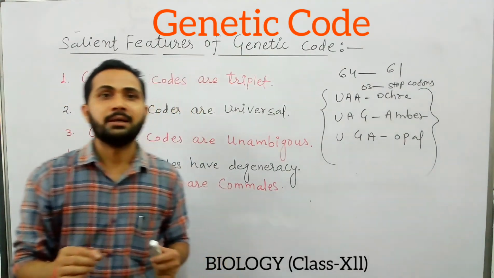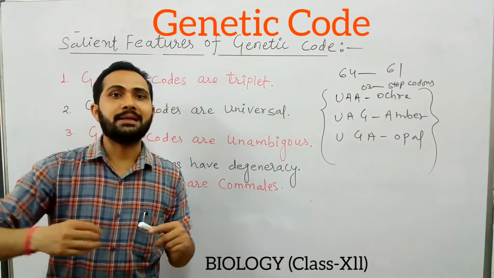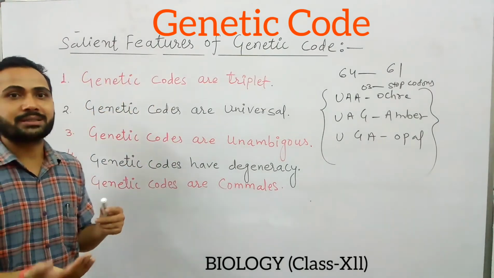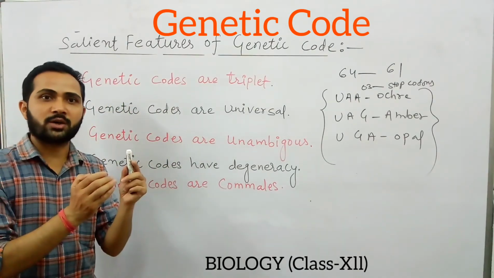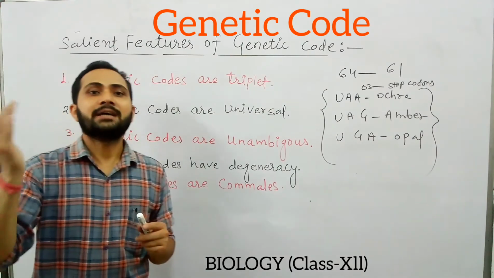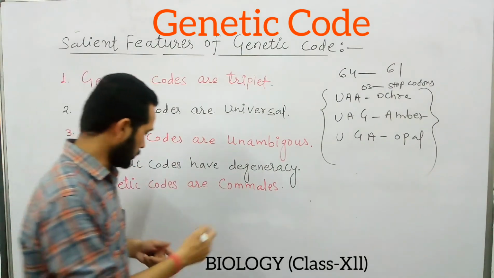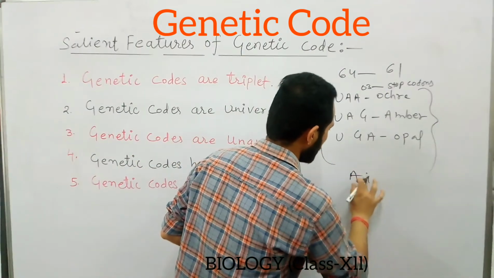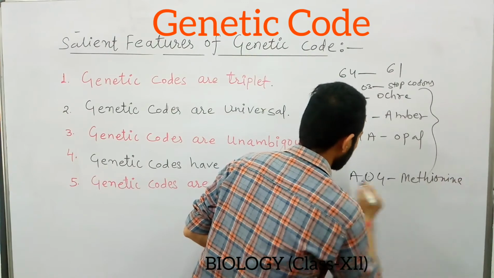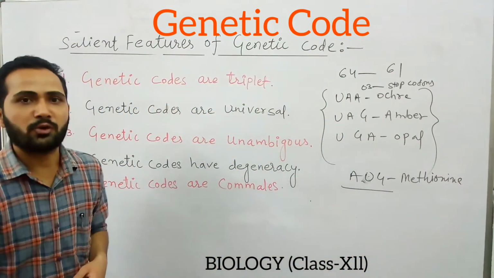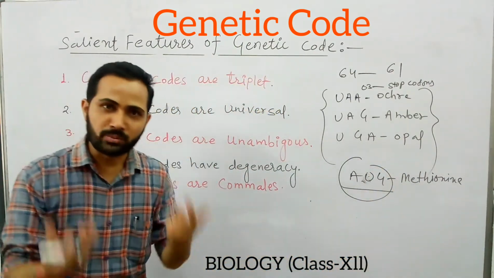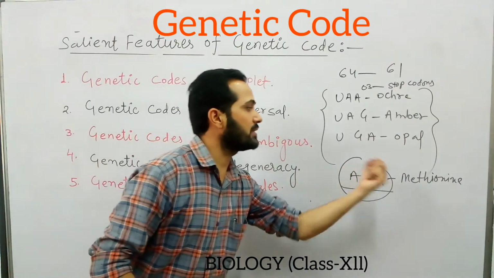Genetic code universal means these are applicable everywhere with the same intensity or same result. Genetic codes are universal means a particular genetic code is specific for an amino acid, and it is always responsible for that amino acid. Like if we talk about AUG, it is a genetic code of methionine. So AUG always codes methionine, either in virus, in human beings, or in any plants. AUG will always code methionine.